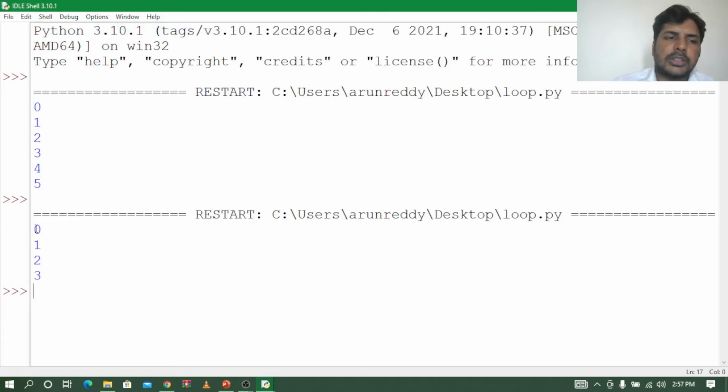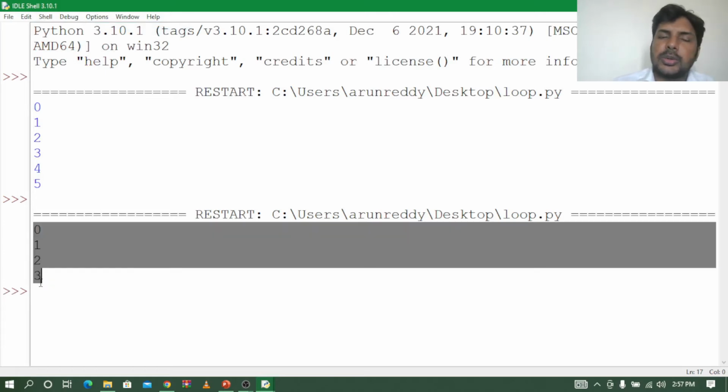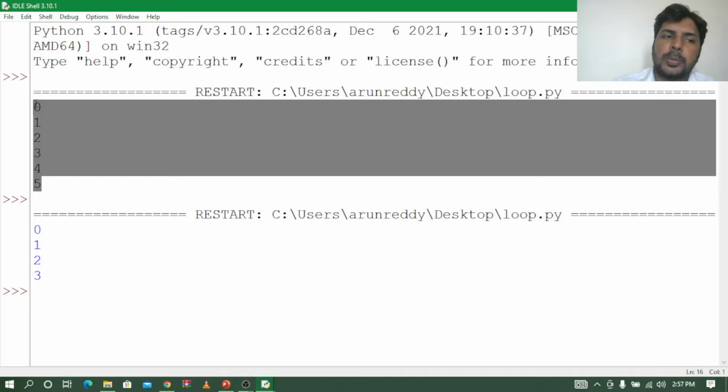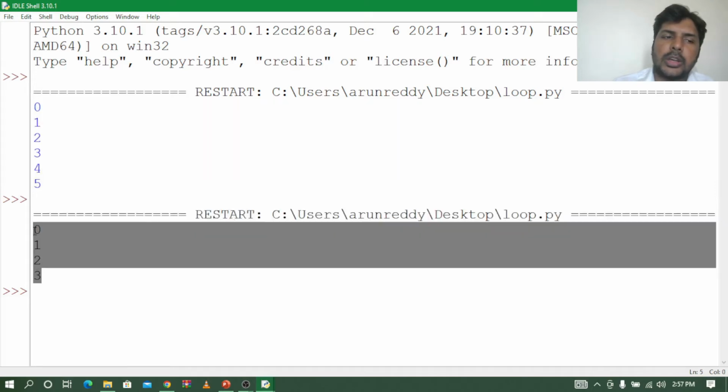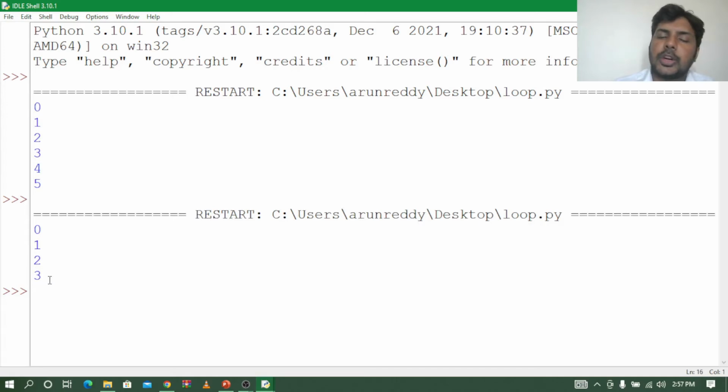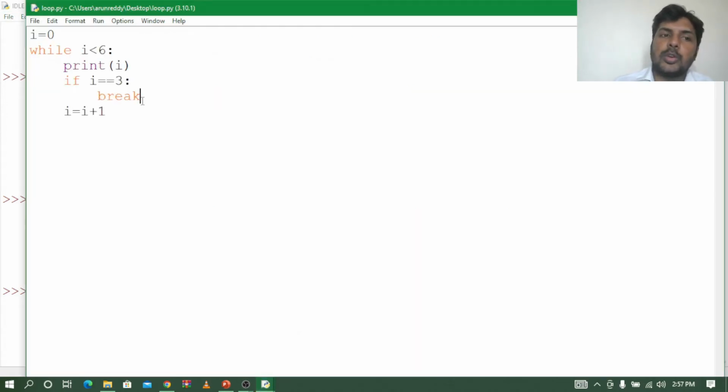Nice, now you can see it is running till 3 only. It is not giving output till 5, but it is only repeating till 3. So after 3 what happens? Break, what will it do? It will stop. Nice, right? Same way, let us see how we can do it with continue.